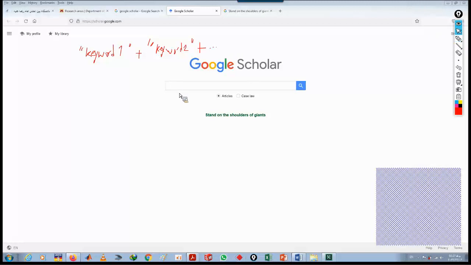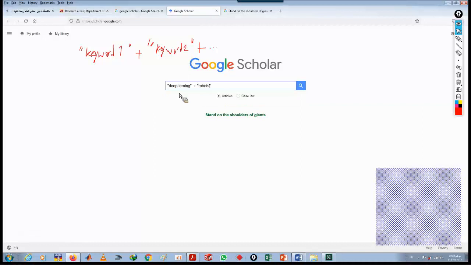For example, here I want to type, for example, I want to search for deep learning. Here is my first interest. And suppose that according to my field of study, I want to search for robots.